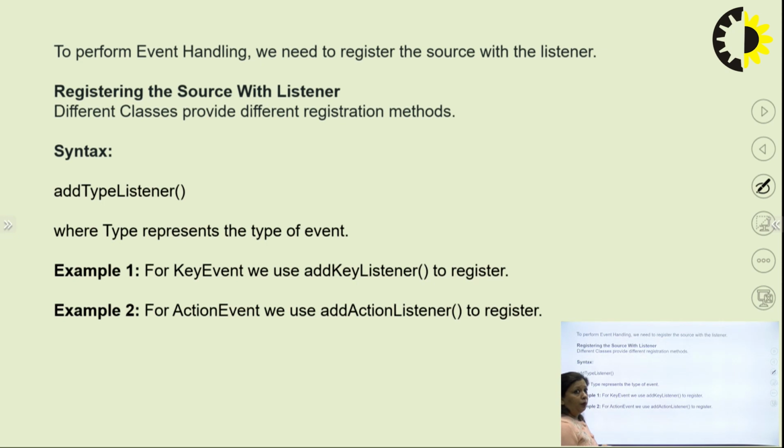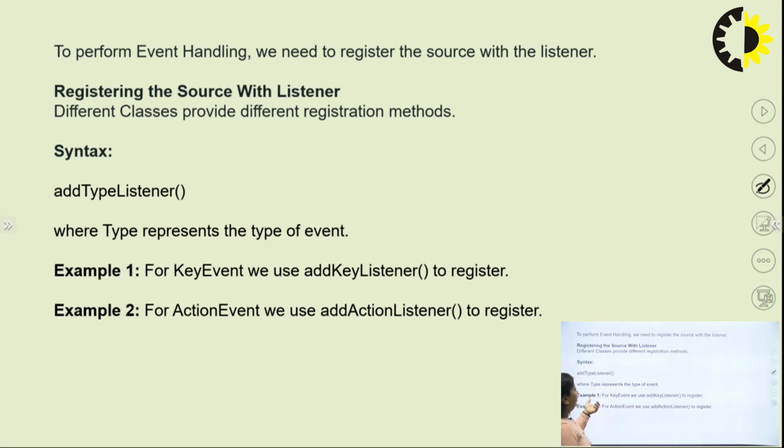Whenever we want to perform event handling, we need to register the source that has generated the event with the listener interface. For registering the source with the listener, we have different classes which provide the registration method. The syntax for this is add type listener. Here the type represents the type of event that is going to be generated, or the event we want to handle.